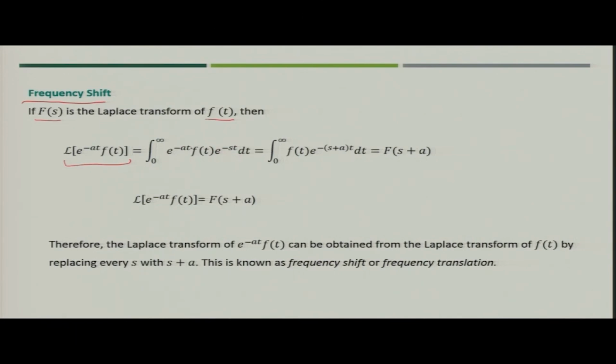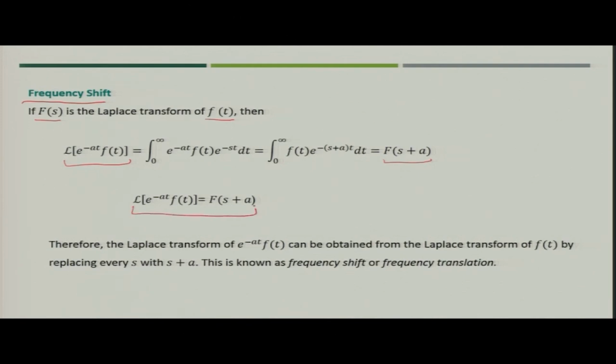So, instead of f(t) we write e to the power minus at into f(t). This becomes f(t) into e to the power minus (s plus a)t dt, which is nothing but the Laplace transform having s replaced by s plus a.